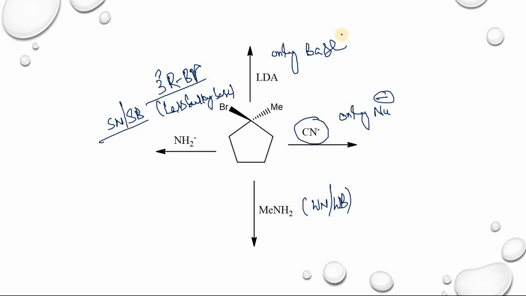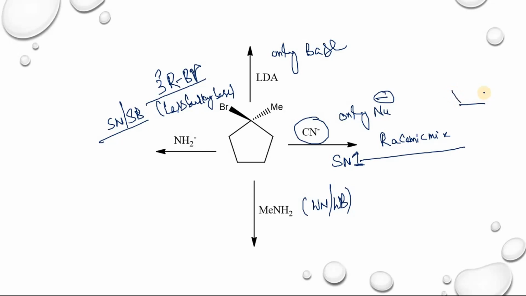We have to predict what the major product is. Suppose you take this one, CN minus, and this one is tertiary. Obviously, there is an SN1 type of mechanism. So in an SN1 type of mechanism, you will get a racemic mixture. So what is the product you will get?